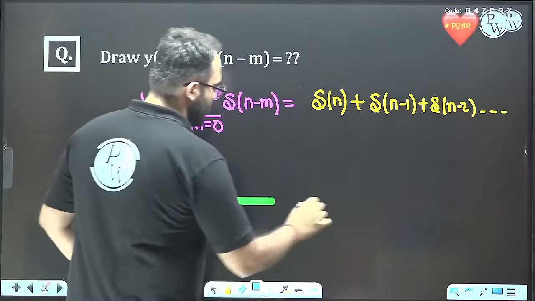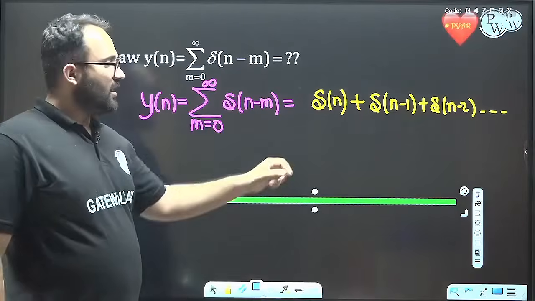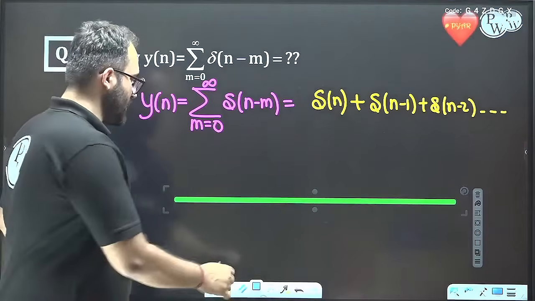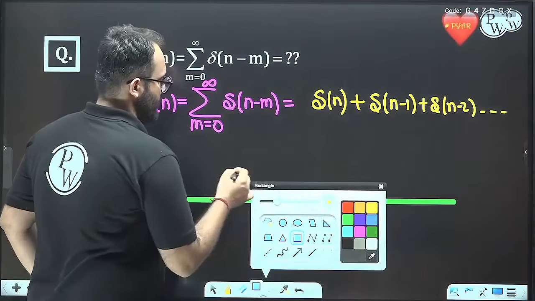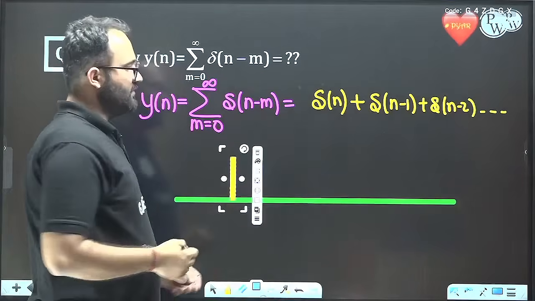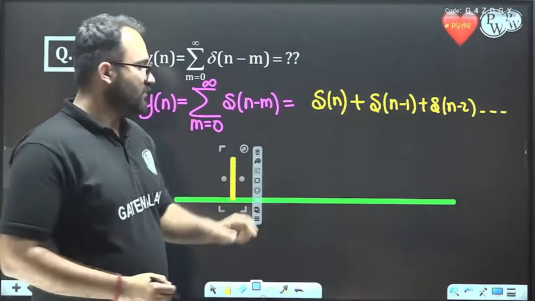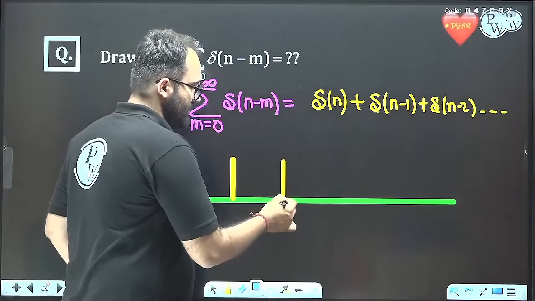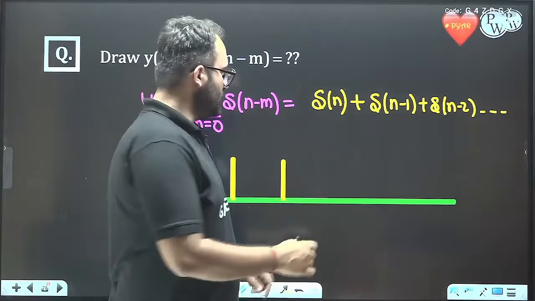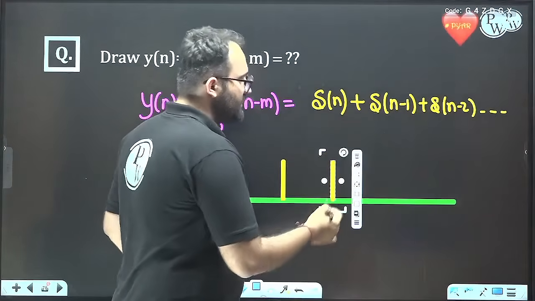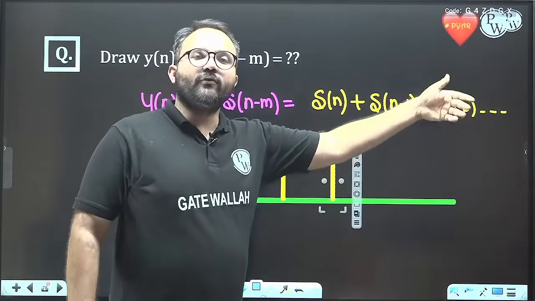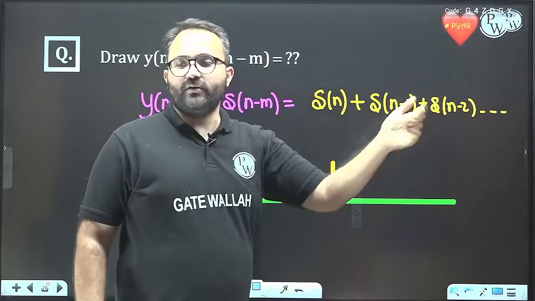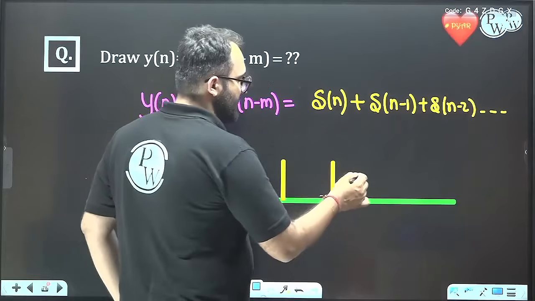So if we draw this, we will get a delta at 0 location, a delta at 1 location, a delta at 2 location. Similarly, we will get a delta at 3, 4, 5, 6 and so on.